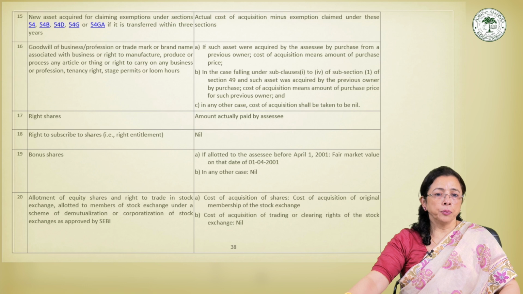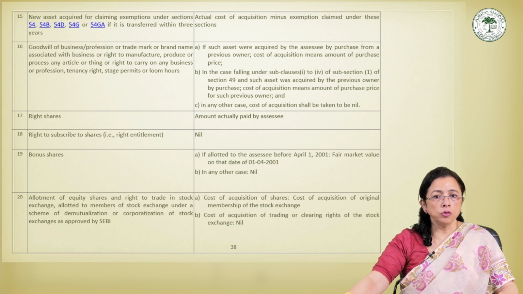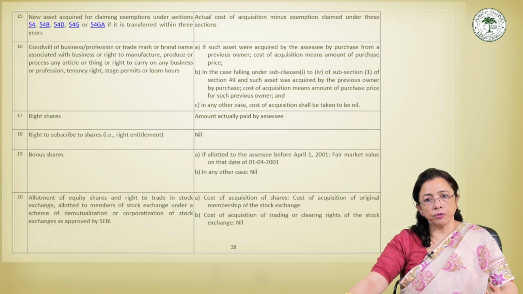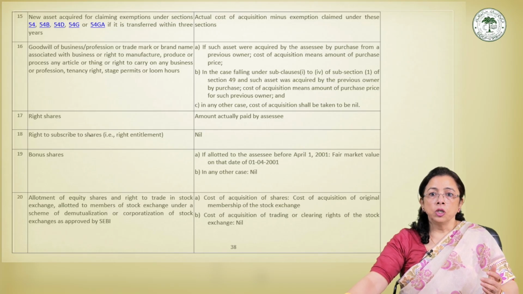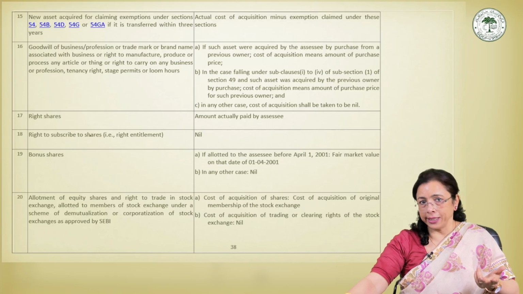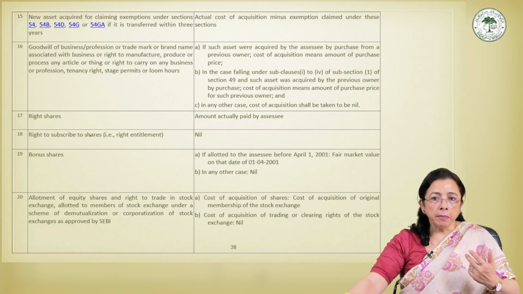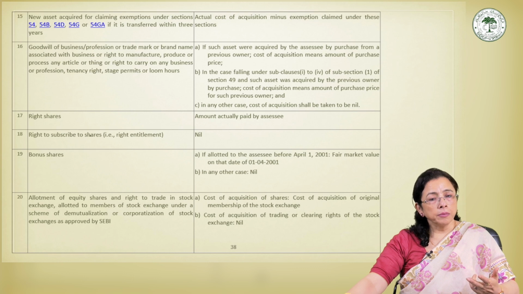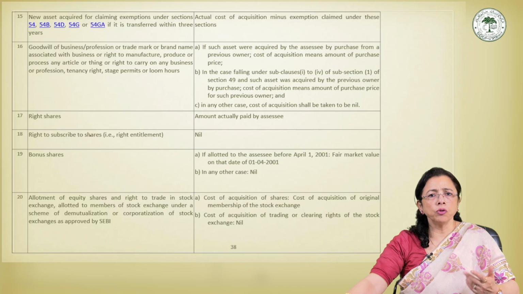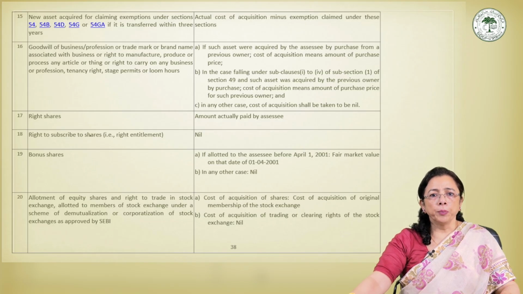For example, suppose a person purchases a new house for rupees 20 lakhs. Now he claims an exemption under section 54, which is equal to rupees 8 lakhs. Suppose his house is sold within 3 years, then his cost of acquisition as per the exemption claimed will be 20 lakh minus 8 lakh, because he has claimed this, obviously he qualifies for section 54, only then he can claim this, so rupees 12 lakh.